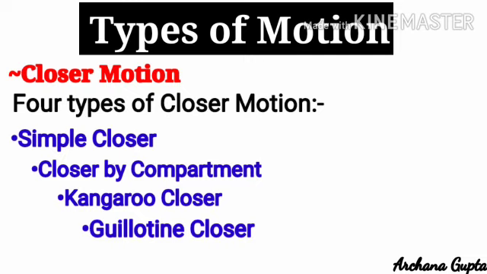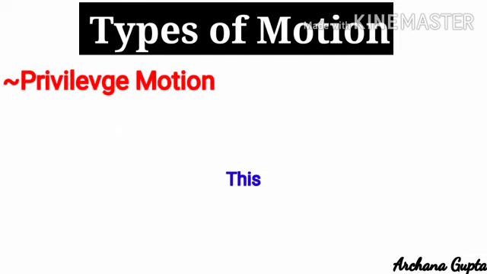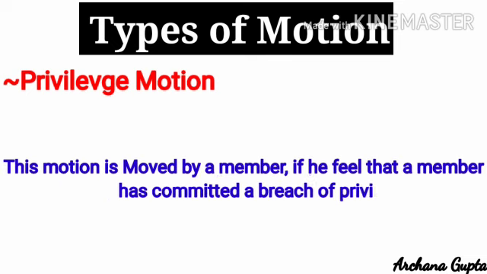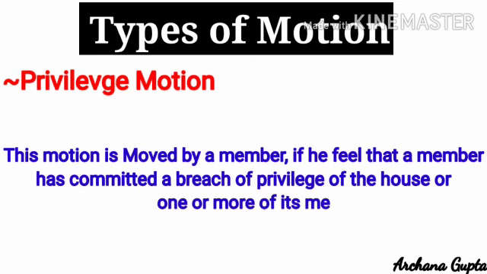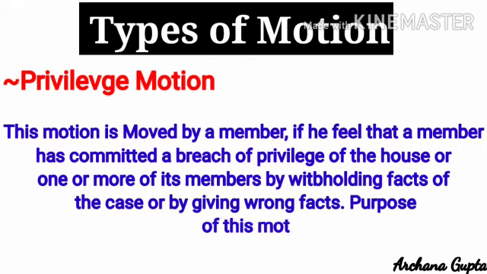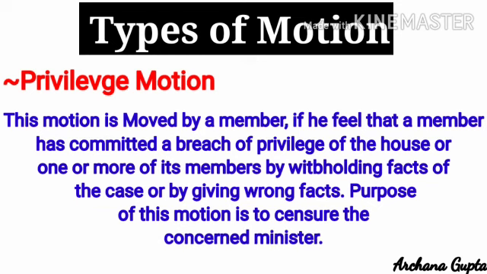Okay. Next is privilege motion. This motion is moved by a member if he feels that a minister has committed a breach of privilege of the house or one or more of its members by withholding facts of a case or by giving wrong facts. And the purpose of this motion is to censure the concerned minister.